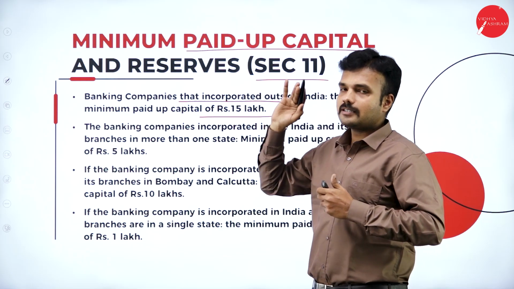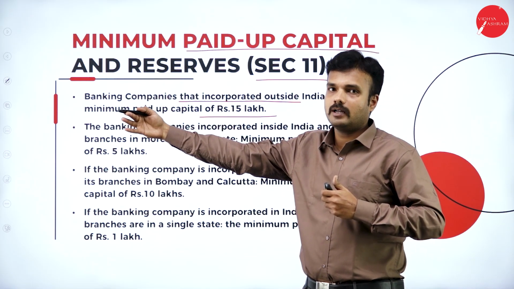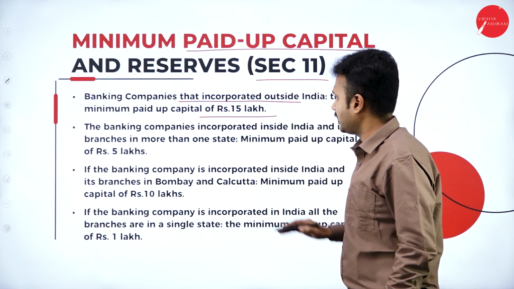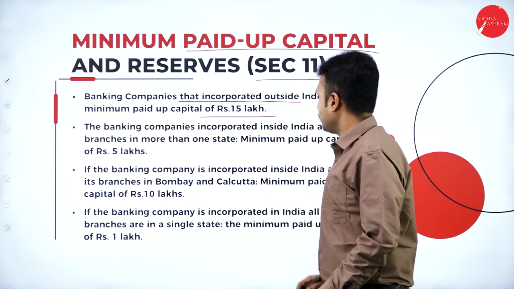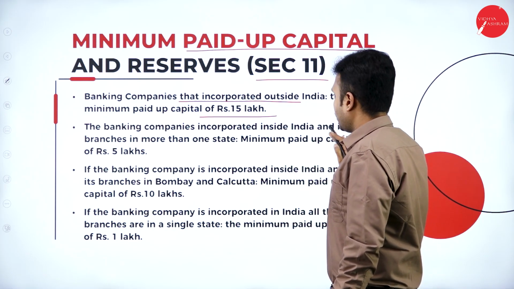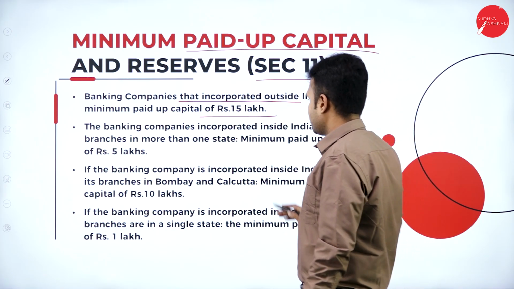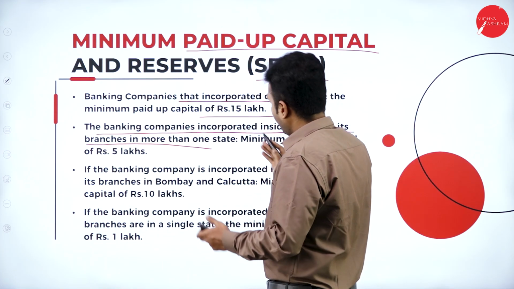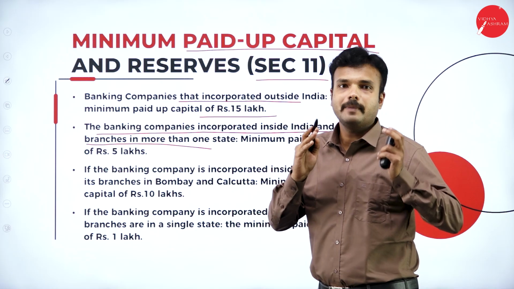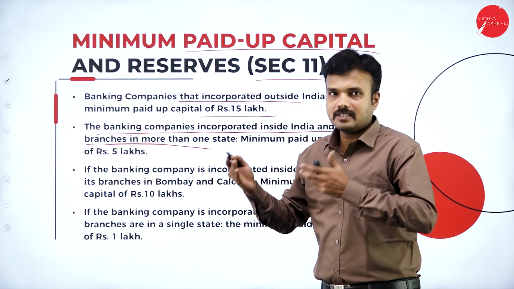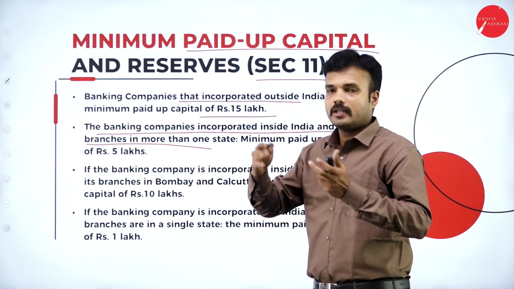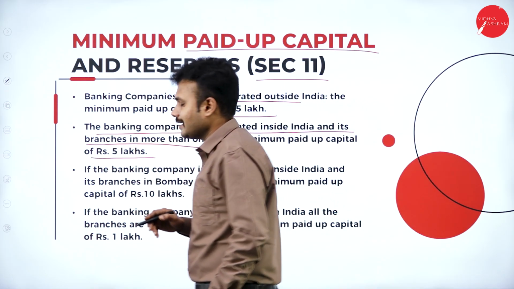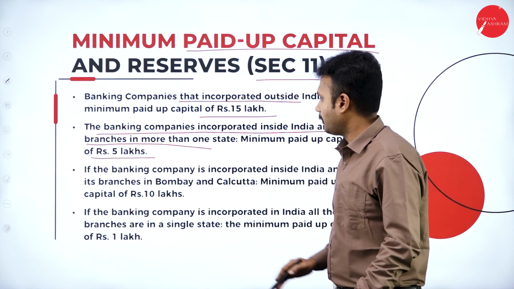15 lakh rupees, which means it is going to offer 15 lakh rupees worth of shares for the general public, and there must be 15 lakh worth of paid up capital in a particular bank. So a banking company incorporated in India, where its branches are in more than one state, like Karnataka, Andhra Pradesh, Tamil Nadu, the minimum paid up capital is 5 lakh rupees. So if it has branches in more than one state, the paid up capital is 5 lakh rupees.